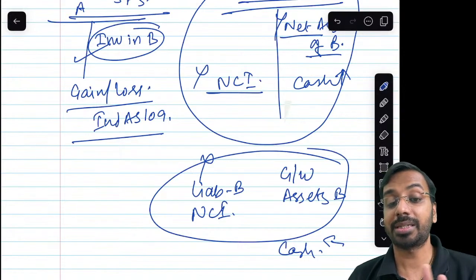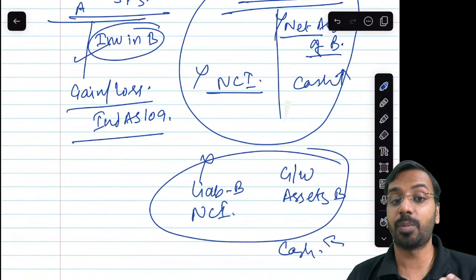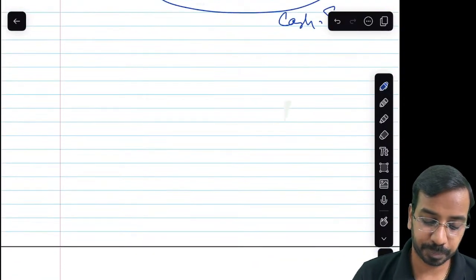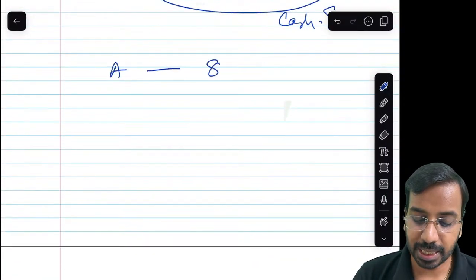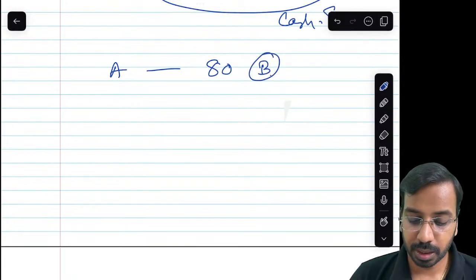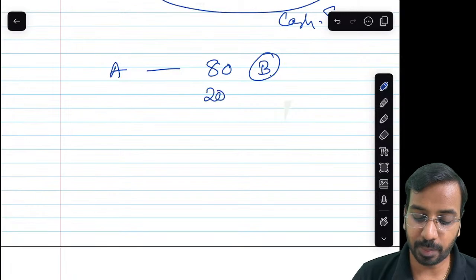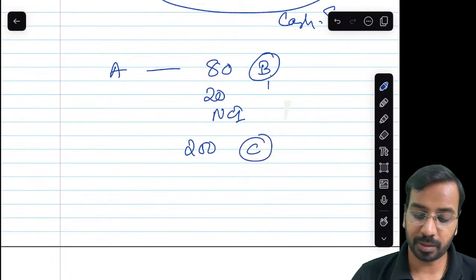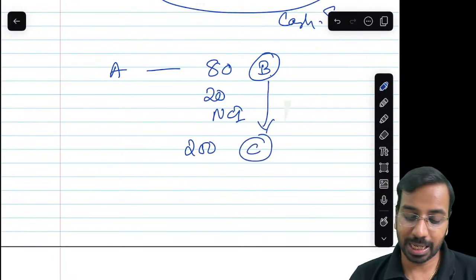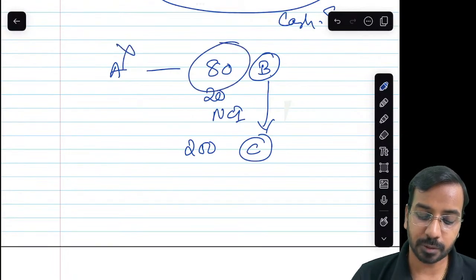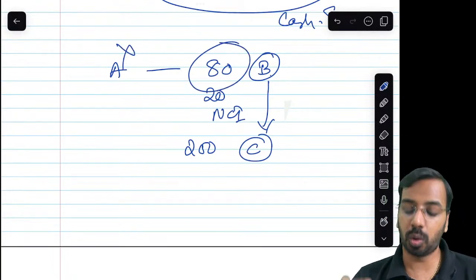Sir, cash is also not received, anything else is also not received, but still we have lost control. Now that is possible when A holds, let us say, 80 shares in B, and 20 is held by NCI. What B does is B issues 200 shares to C. Now, when B issues 200 shares to C, A no longer controls B.